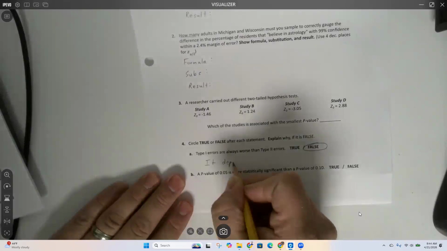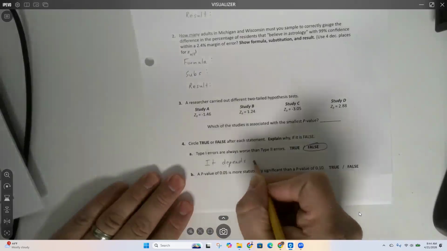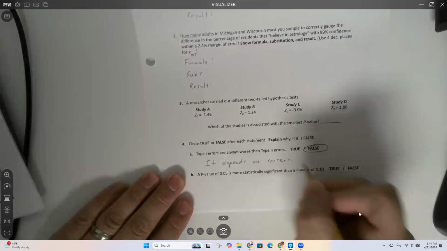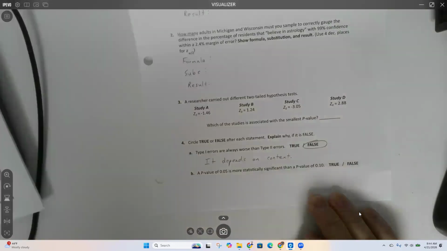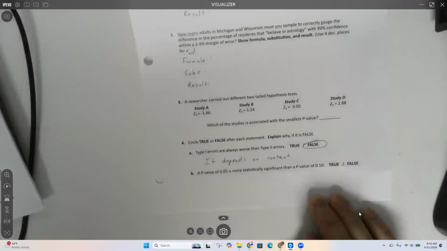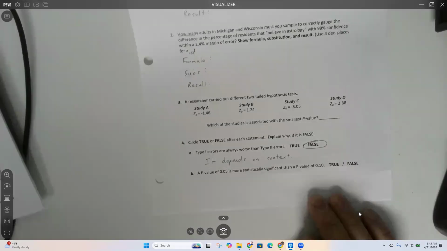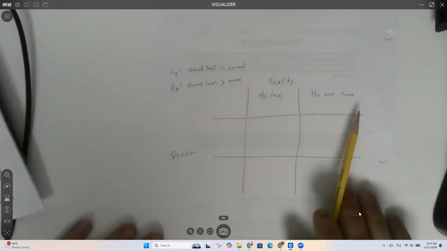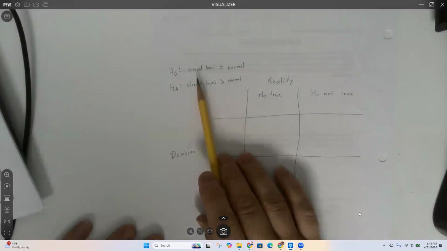It depends on the context, which, what does that mean? It means it depends on the real world circumstances. Sometimes type 1 errors are worse than type 2, and sometimes type 2 errors are worse. And sometimes they both suck. I've said that before. We haven't talked about an example, so I've got an example here. So we're gonna pause for just a second. I apologize, but I wanted to make sure I covered this.